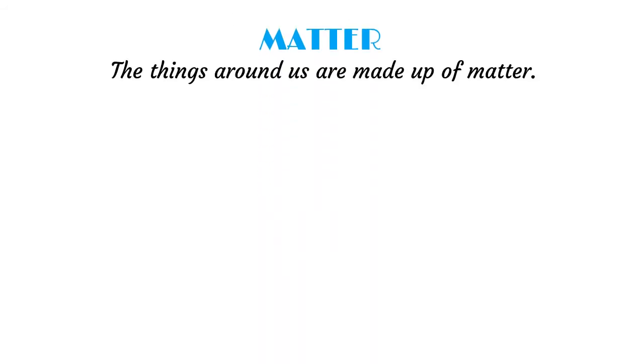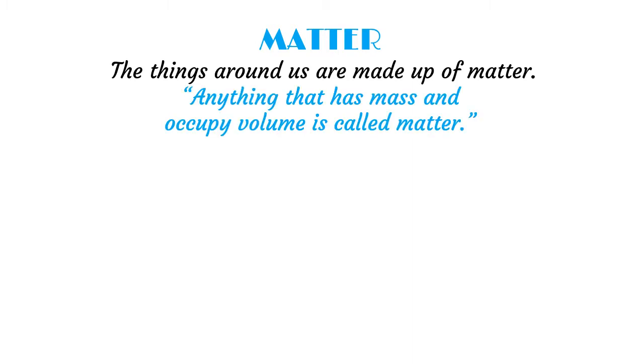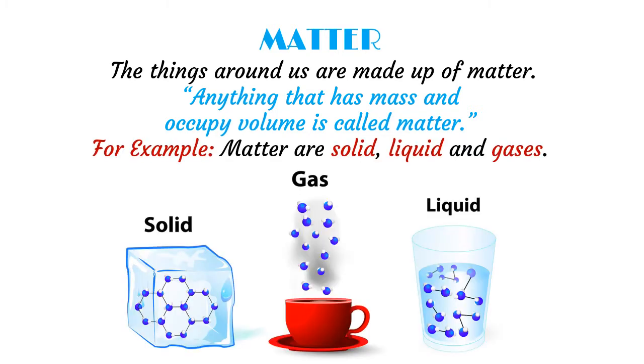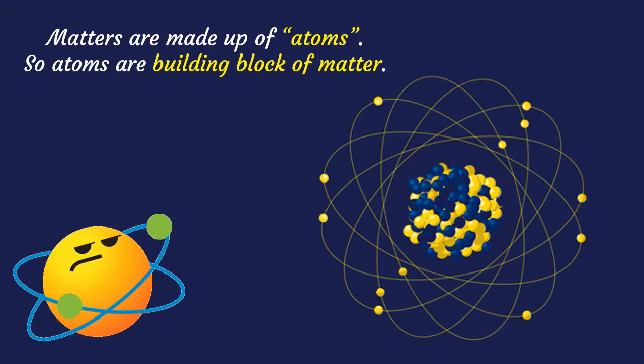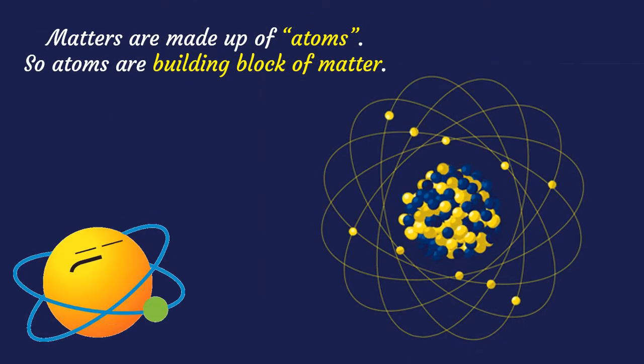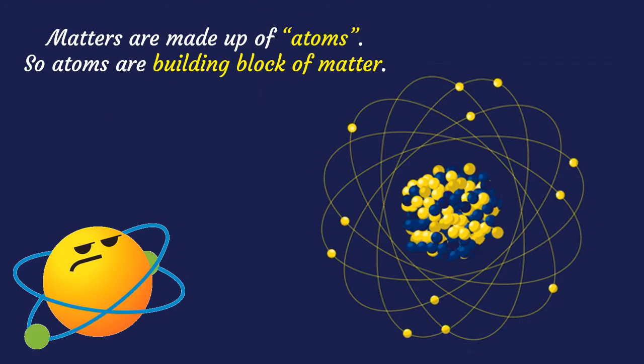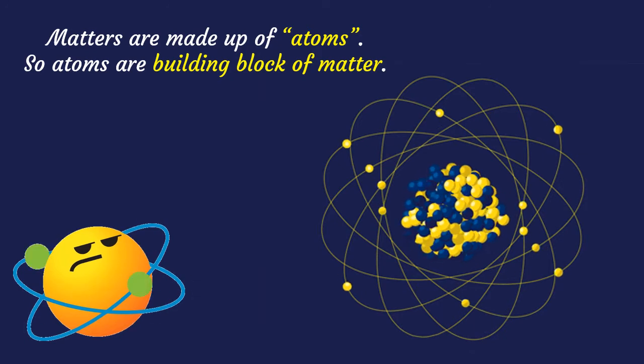As you know, everything around us is made up of matter. And what is matter? Anything that has mass and occupies volume is called matter. Matter exists in three physical states: solid, liquid, and gas. Matter is basically made up of atoms. So, we can say that atoms are the building blocks of matter.